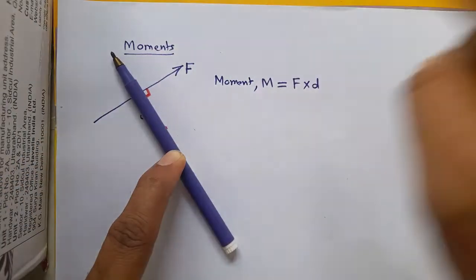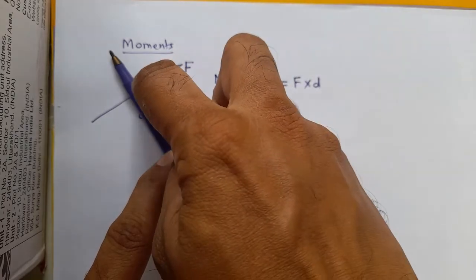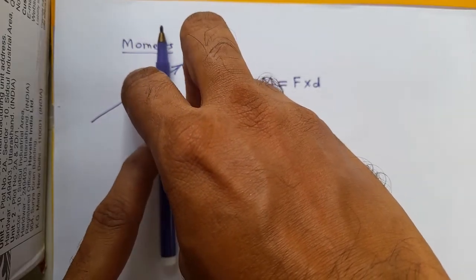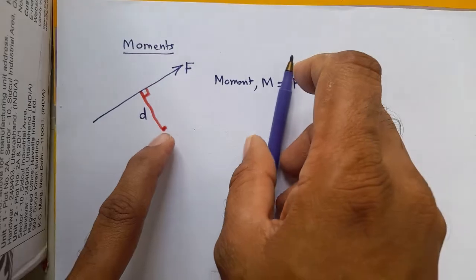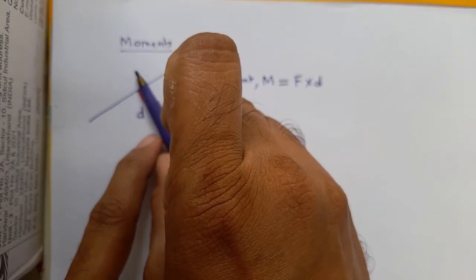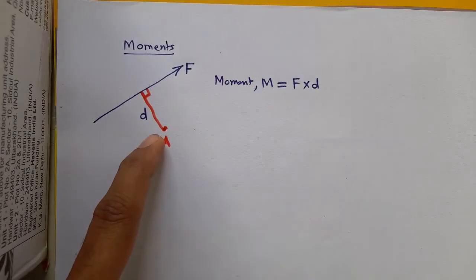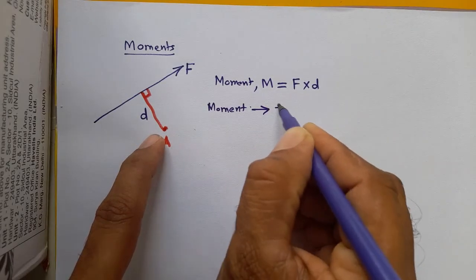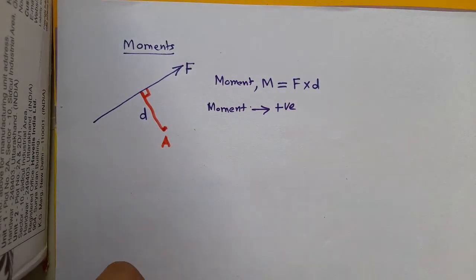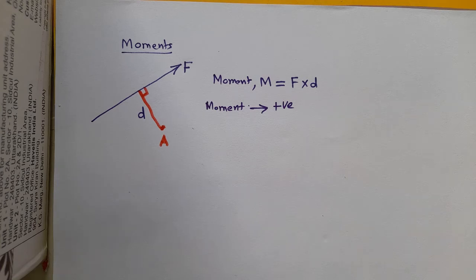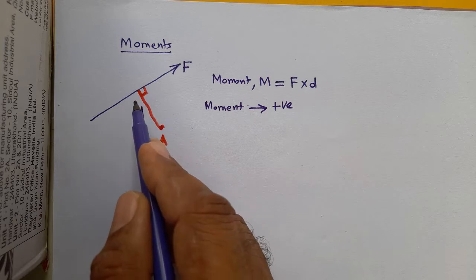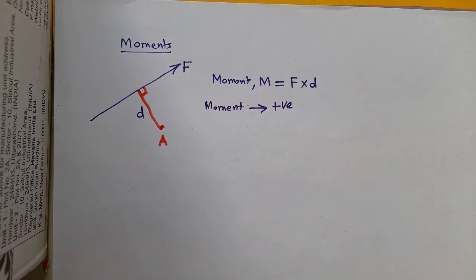Say if I hold it and apply it this way, this will start turning in the clockwise direction about A. So the moment in this case is positive. If it had turned in the anti-clockwise direction, the moment should have been negative. So one thing is clear, that the moment implies rotation.